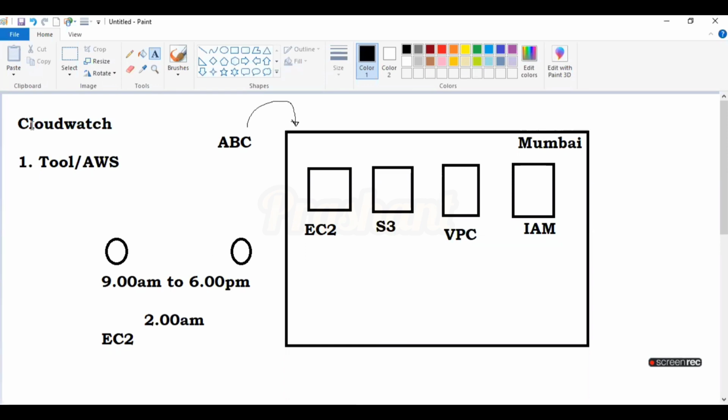And instantly you can bring up your EC2 instance, and your client application will be up. But what is the case if you have not enabled or applied CloudWatch in your AWS account? What will happen at 2 a.m. or at any time? If your boss says your EC2 instance is not working, it is very difficult to find out what problem occurred or why your EC2 instance is not running. You cannot identify it.